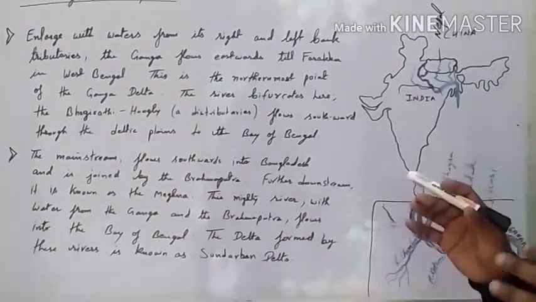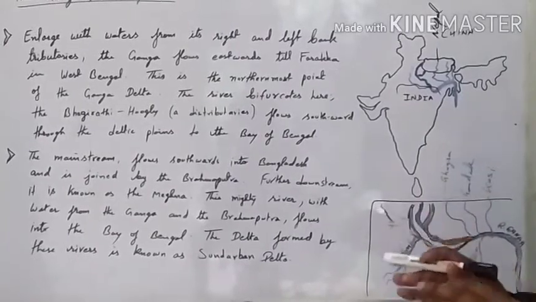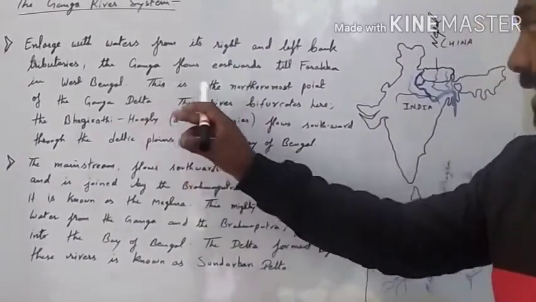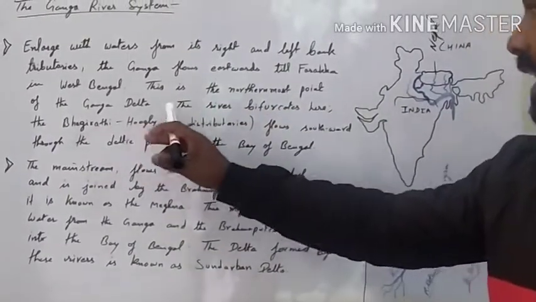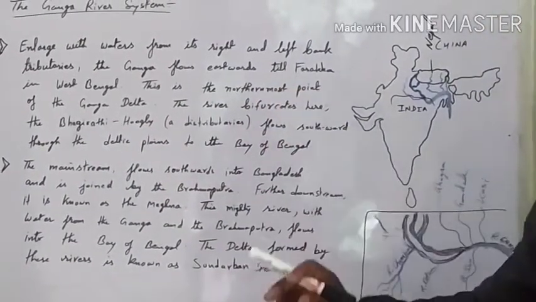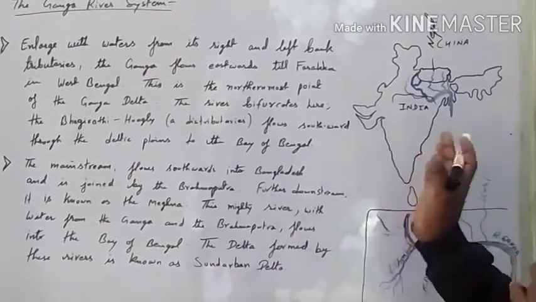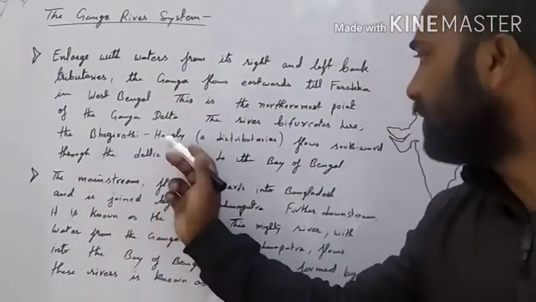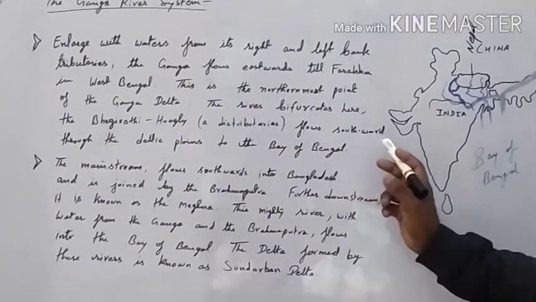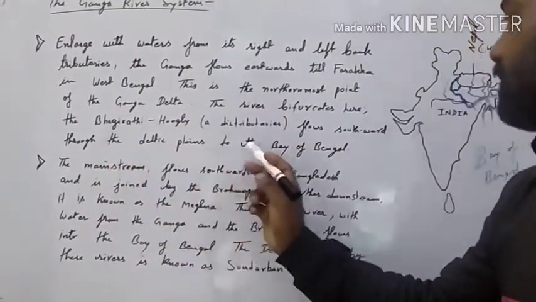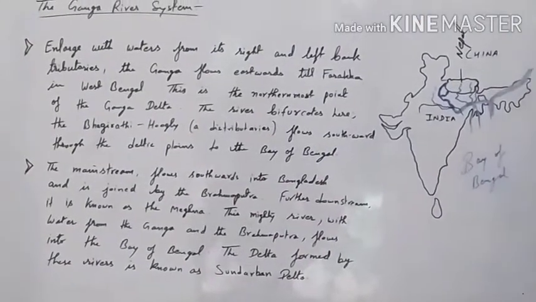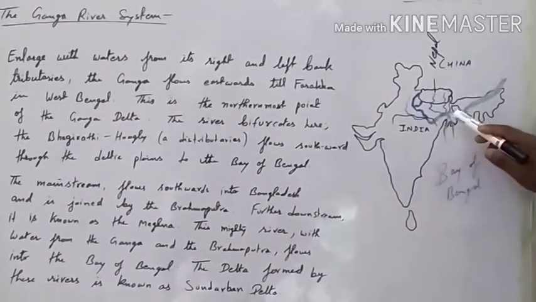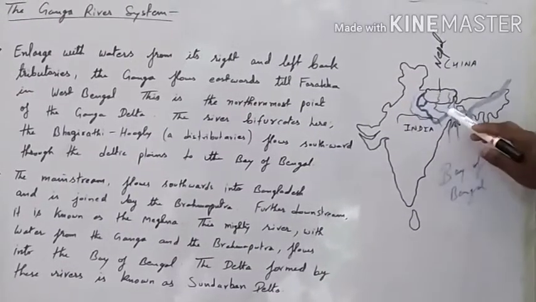That means after that the river becomes very slow and then it branches again. Now this is the northernmost point of the Ganga Delta, as I said, which place? That is Farakka, where the river flows towards the east. The river bifurcates here. The Bhagirathi and Hooghly, these tributaries flow southward through the deltic plain to the Bay of Bengal. Now, with the help of the picture, let us understand this. This is the Ganga river which is flowing towards the east along the northern plains.